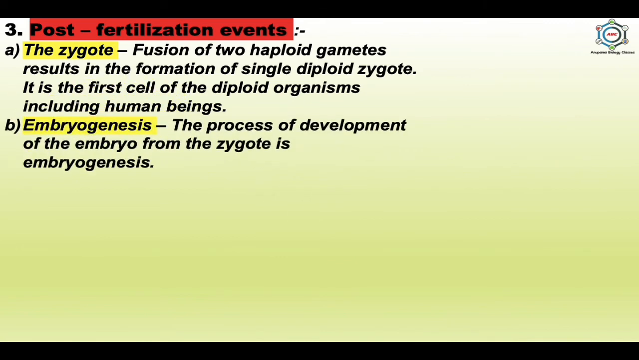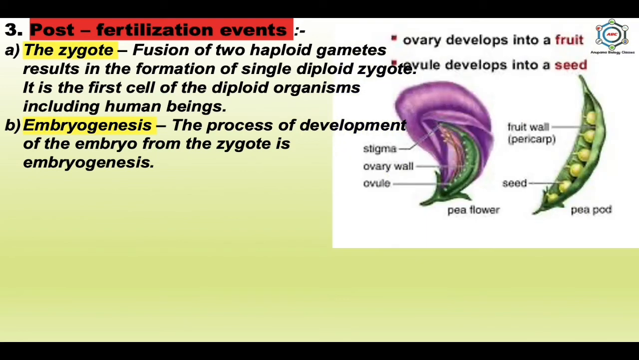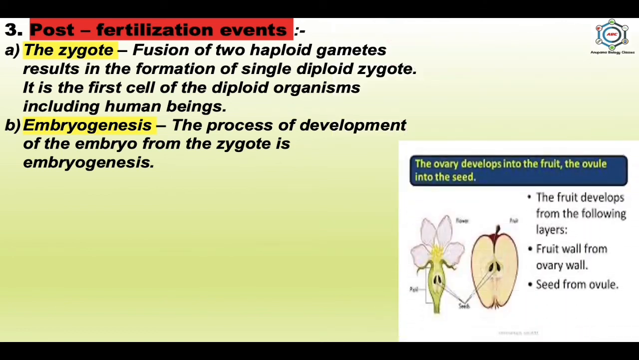And the second process is embryogenesis, the process of development of the embryo from the zygote. So, in this flowering plant, you can see the zygote develops into an embryo inside the embryo sac. And here the ovule transforms into seed and the ovary becomes the fruit. Here you can see the fruit develops from the following layers: the fruit wall from the ovary wall and the seed from the ovule.